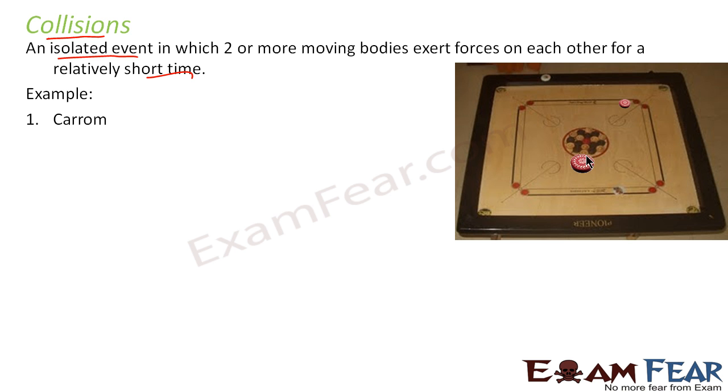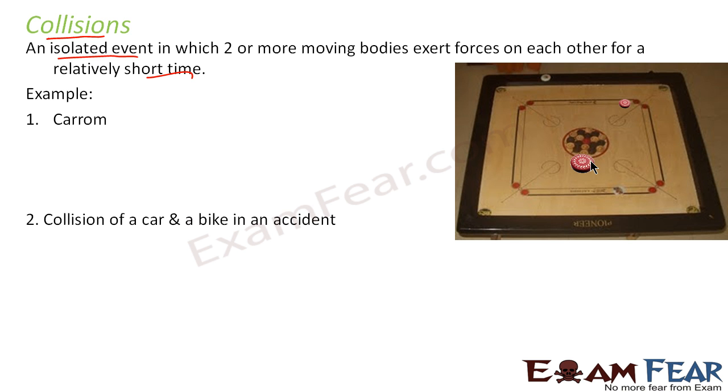Two or more moving bodies, not necessarily both moving, any one of them is moving or both are moving. When they strike each other, they exert forces on each other for a very short period of time. This is the instant when they exert force on each other. So the time for which they exert force on each other is very small, and this event is known as collision.